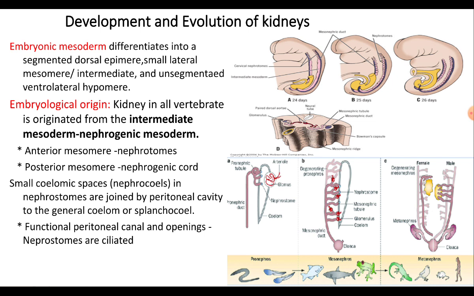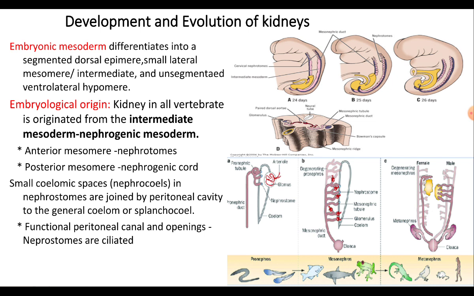The anterior mesomere forms the nephrotomes. The posterior mesomere forms the nephrogenic cord. The small coelomic spaces present between the nephrotomes are joined by the peritoneal canal, which in turn connects to the general body coelom called splanchnocoel. The functional peritoneal canal and the openings together are called nephrostomes, which are found ciliated.